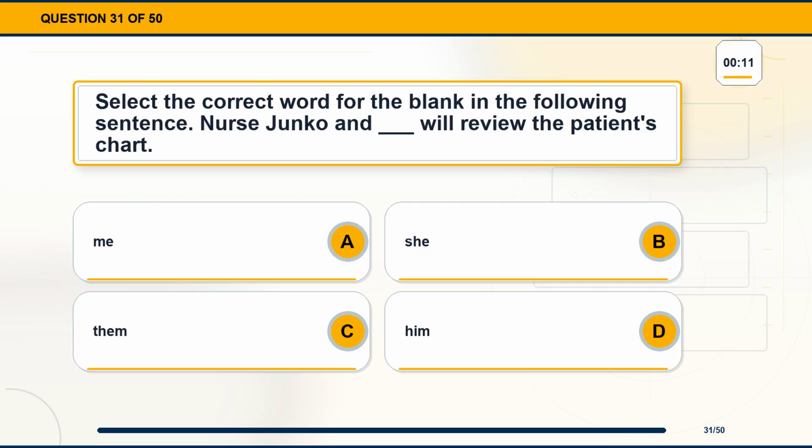Question 31. Select the correct word for the blank in the following sentence. Nurse Junko and blank will review the patient's chart. Option A, me. Option B, she. Option C, them. Option D, him.